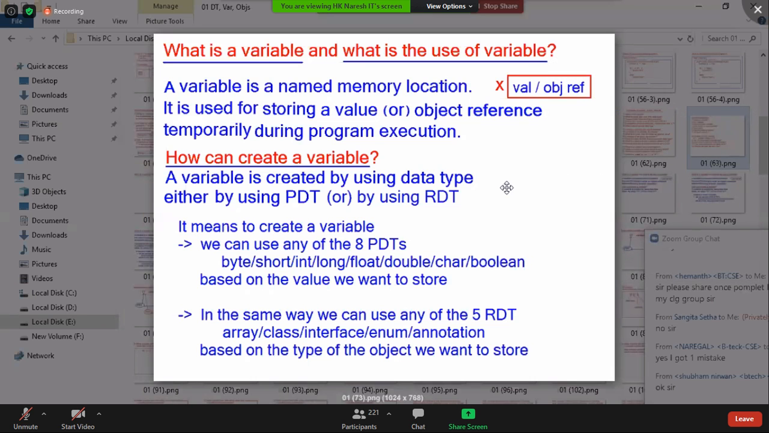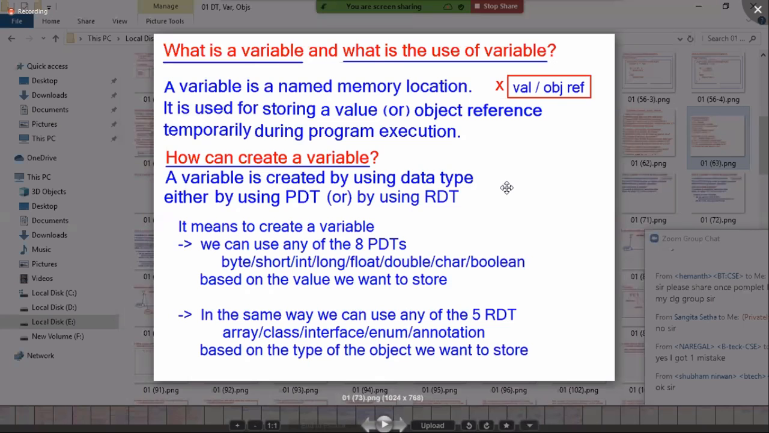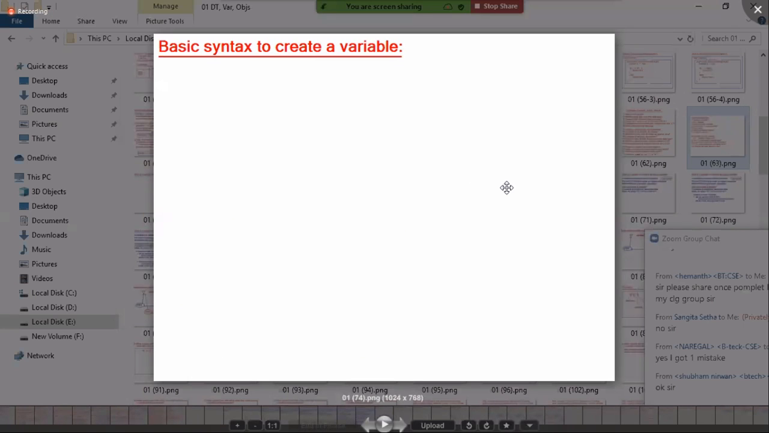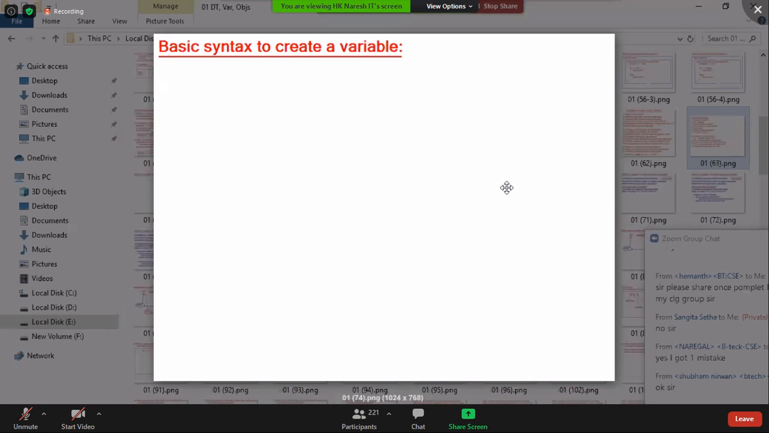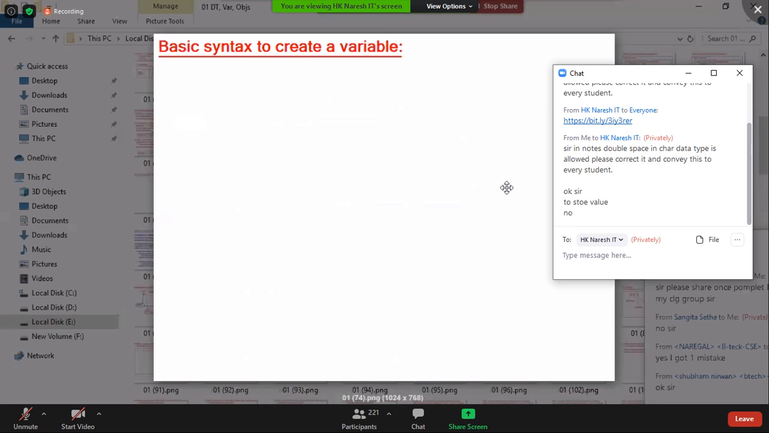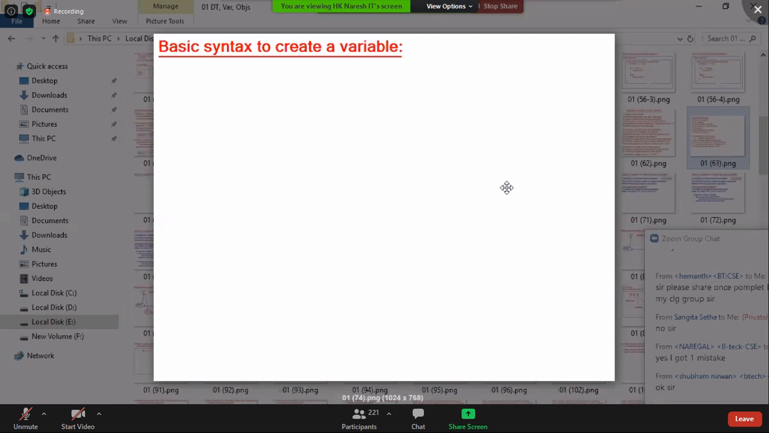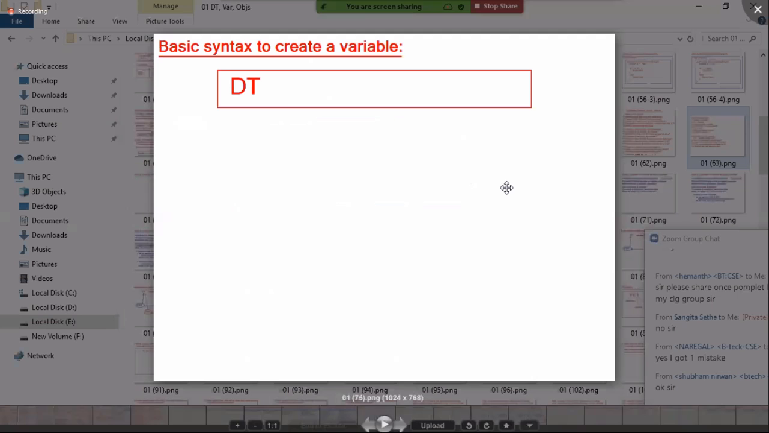Don't think beyond these 3 points, just an idea. Then let's see the syntax. Basic syntax to create a variable. Tell me, if you want to create a variable, first what should I use? Data type, followed by variable name, then followed by value. Data type, variable name equal to value. The data type will specify how many bytes of memory, the type and size of the memory. Following that, it will name that memory with the given name. Following that, the given value will be stored in that memory.